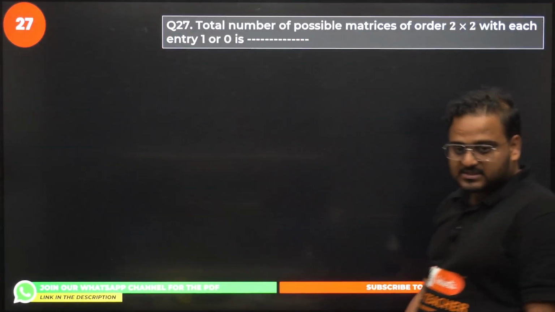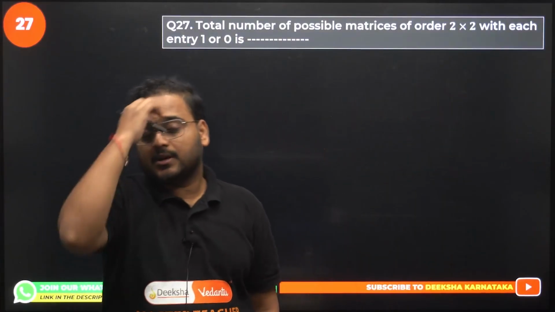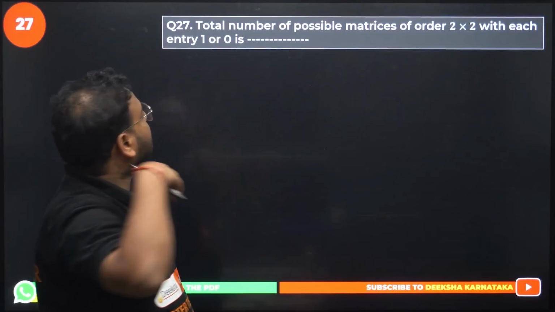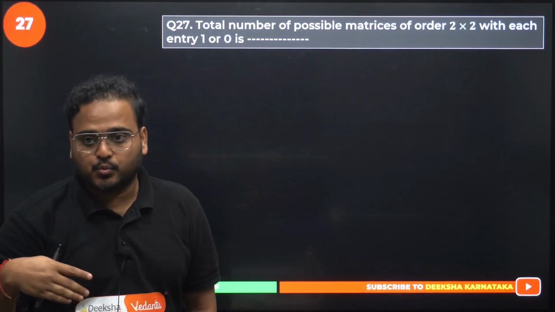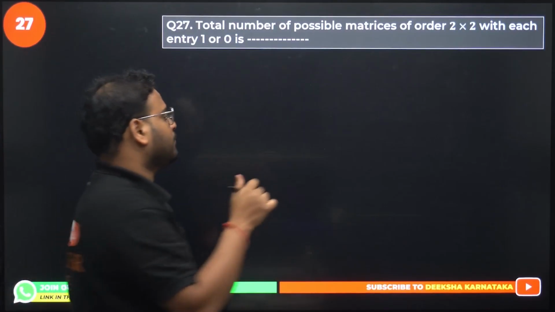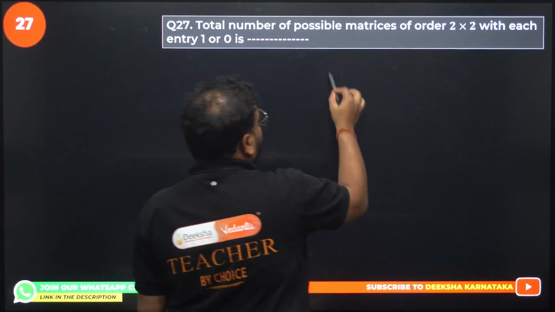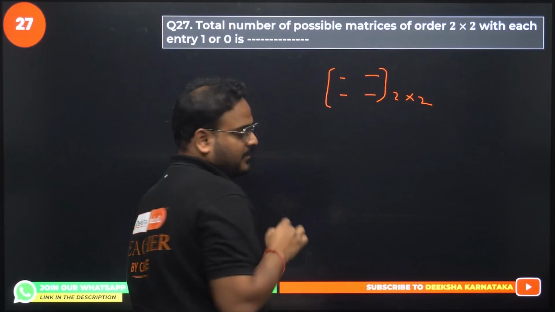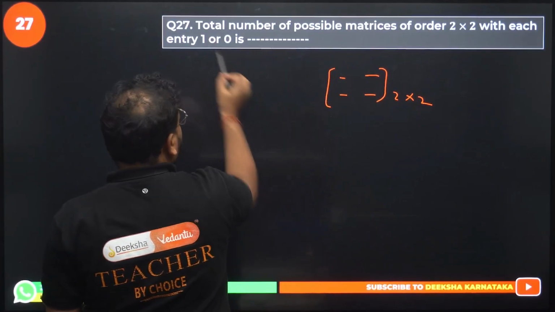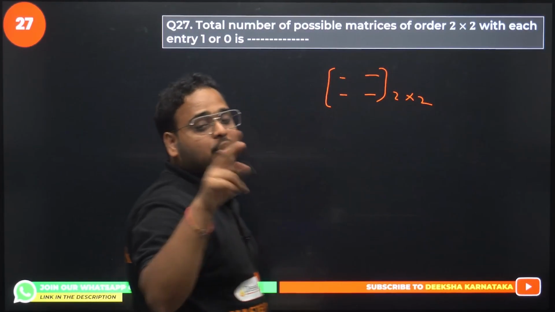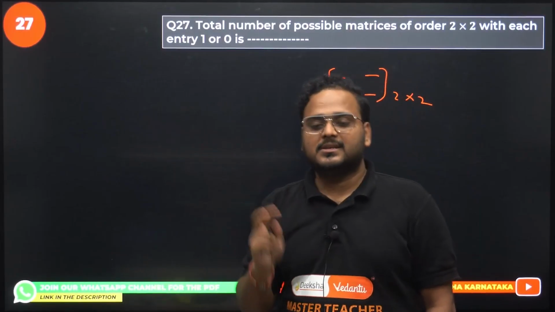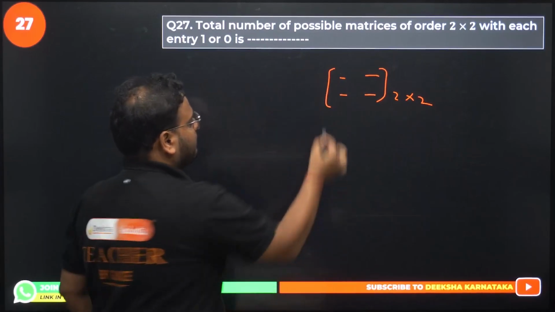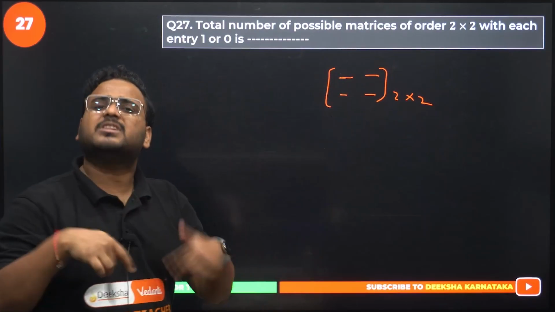27 now. Some problems in the fill in the blanks and of course a few we will solve in the matches the following also. Total number of possible matrices of order 2 cross 2 with each entry only 1 and 0. Okay, 2 cross 2 matrix. How many elements are there? 1, 2, 3, 4 elements. Now tell me, each element has two options, either 1 or 0. What I am putting in the first space, does it affect what I am putting in the second space?